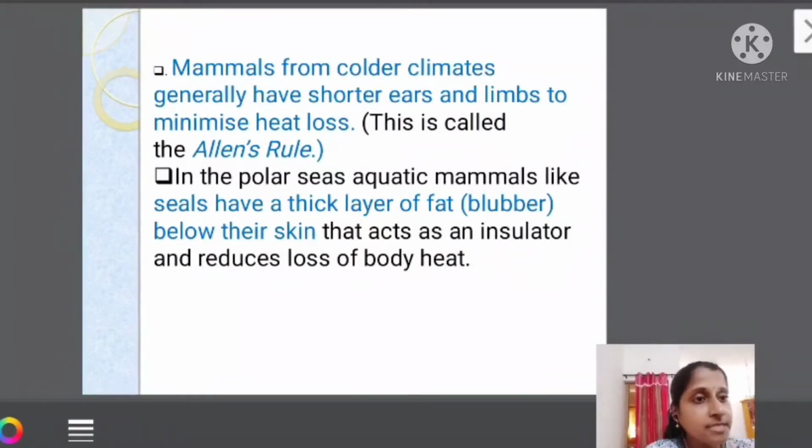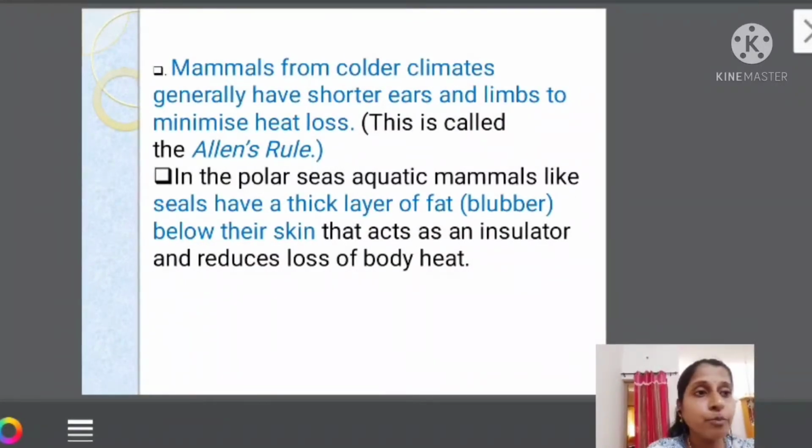Okay, and this characteristic property of these mammals, we call it as what? Allen's rule. What do we call them? Allen's rule, and a very important 2-mark question.